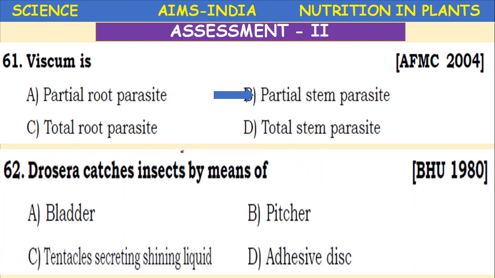Drosera catches insects by means of bladder, pitcher, tentacle secreting shining liquid, adhesive disc. So Drosera, Venus flytrap. Okay. So tentacles secreting shining liquid. Banaras Hindu University, 1980, this question appeared.